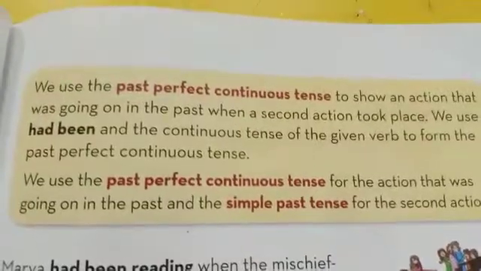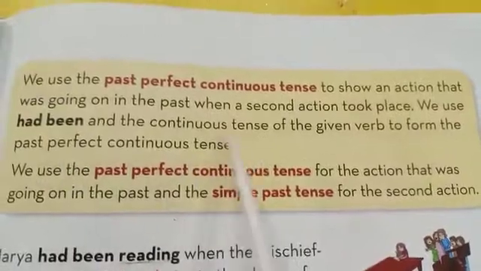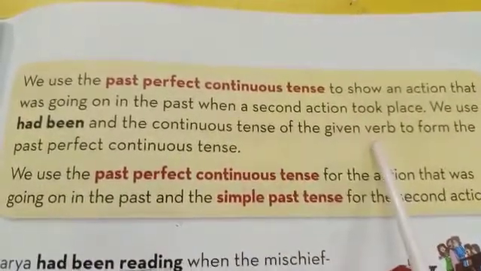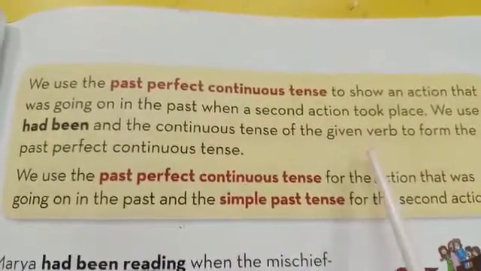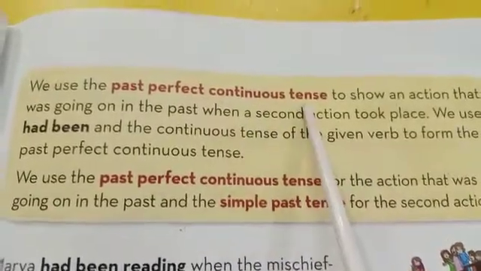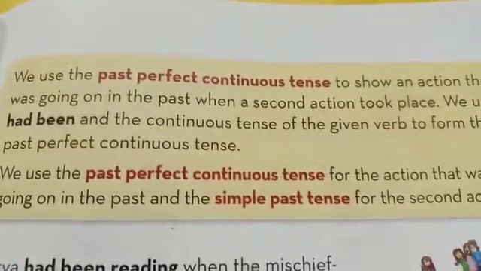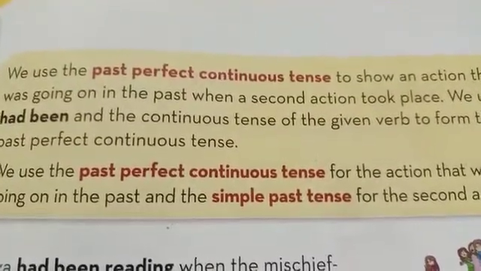Now students, let's come to our topic, use of had been and the continuous tense of the given verb, meaning the ing verb, in past perfect continuous tense. Adding ing to the base form of a verb creates the present participle.